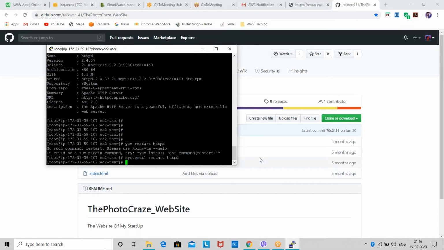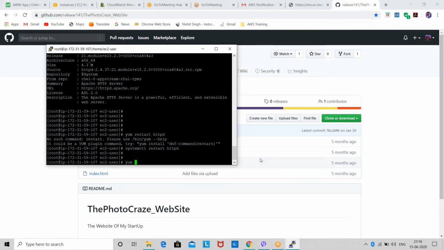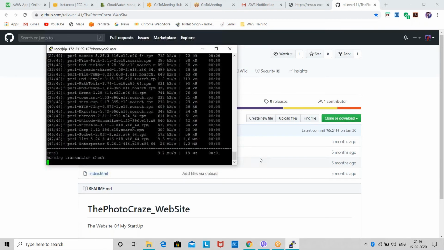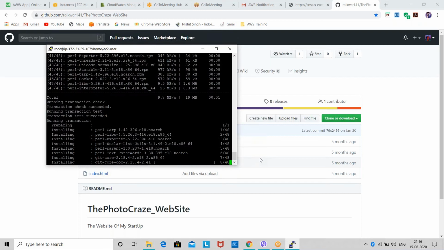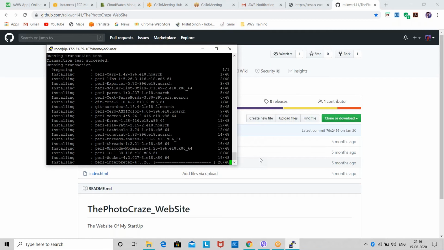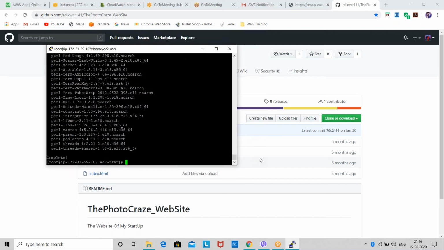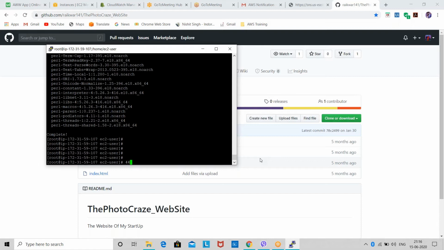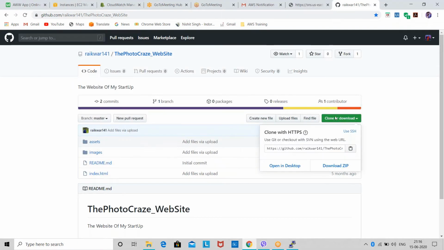Then what I'll do, I'll install Git, because I want to clone this website from Git, right? So I'll install Git, yum install git. They'll ask me for yes, I'll give yes. Okay, so now our Git is installed. Now, because our Git is installed and our HTTP server is installed, what we have to do is clone this data.